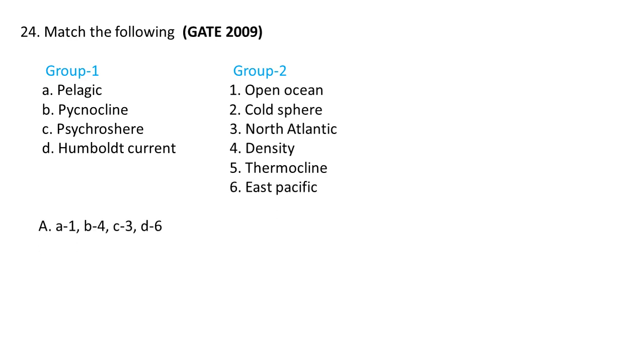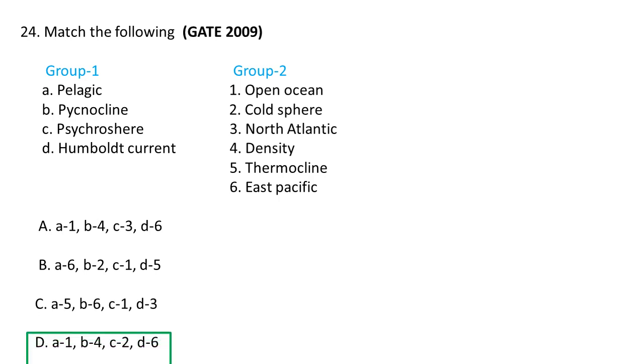The choices given are A. A1, B4, C3, D6; B. A6, B2, C1, D5; C. A5, B6, C1, D3; and D. A1, B4, C2, D6. From this, the correct option is A. Pelagic is in the open ocean, pycnocline is related to density variations, psychrosphere is related to the North Atlantic Ocean, and Humboldt current is related to East Pacific. So that's why A is the correct option.